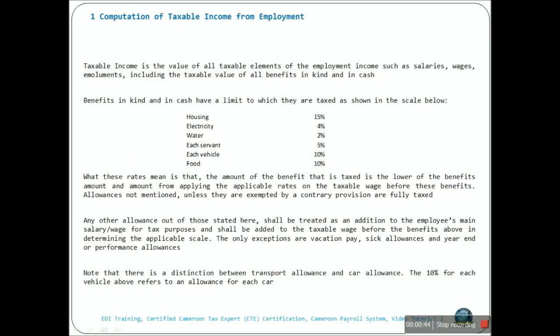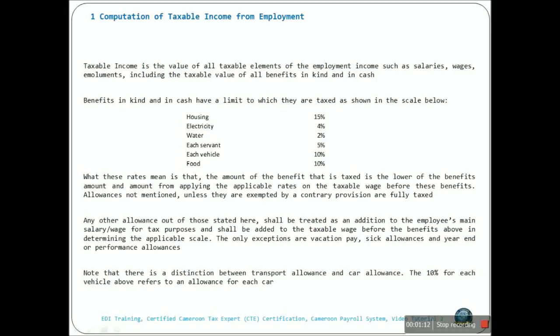Taxable income is simply the value of all taxable elements of the employment income, such as salaries, wages, emoluments, including the taxable value of all benefits in kind and in cash. Benefits in kind and in cash have a limit to which they are taxed as shown in the scale below.